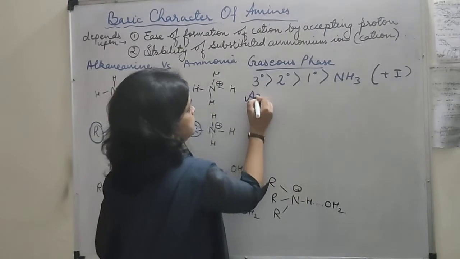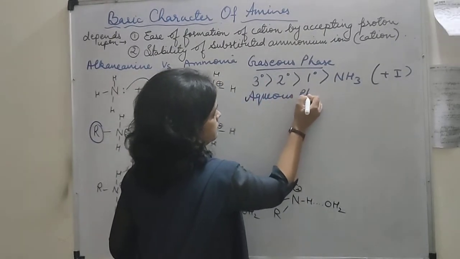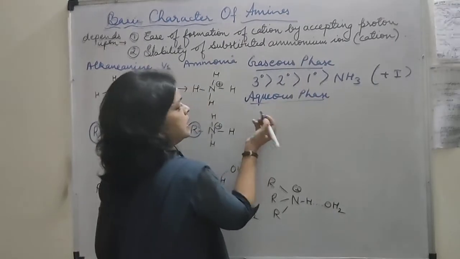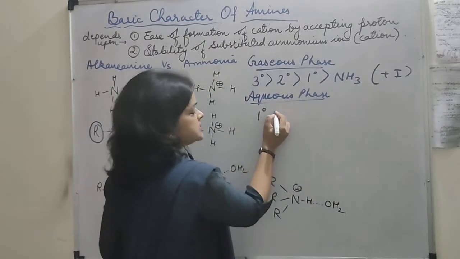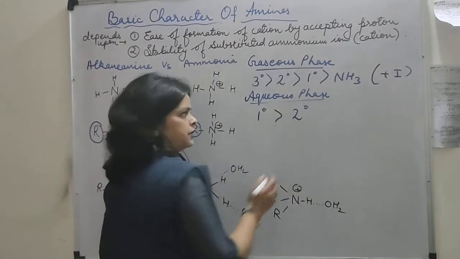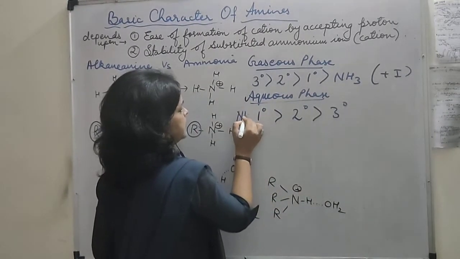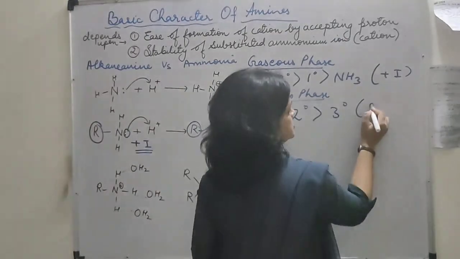When we are talking about the aqueous phase, जब हम aqueous phase की बात करेंगे तो जो हमारा 1 degree amine है that is the most basic as compared to secondary, as compared to tertiary, and ammonia will come at the first place. Okay, and the reason is solvation.